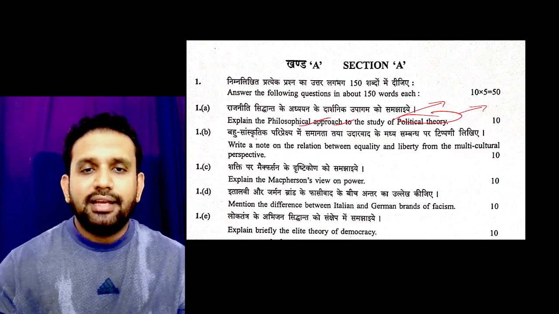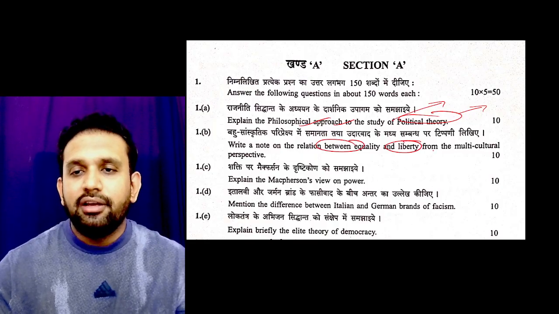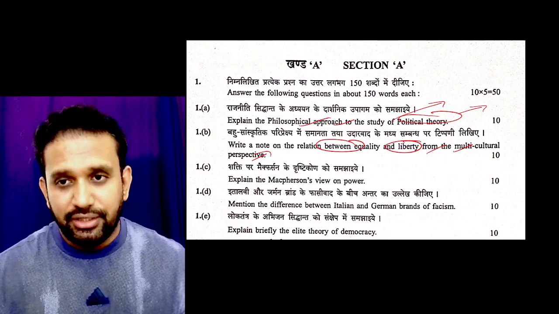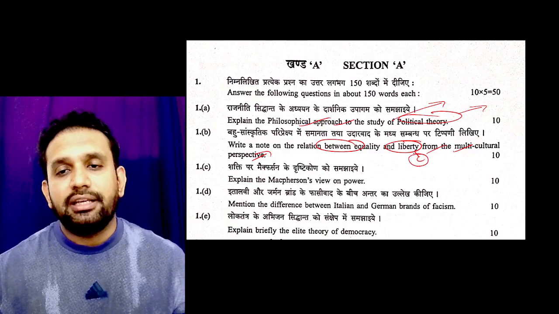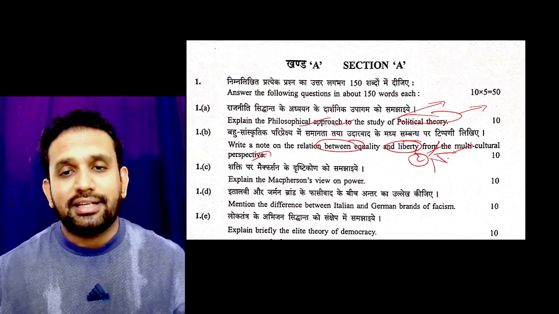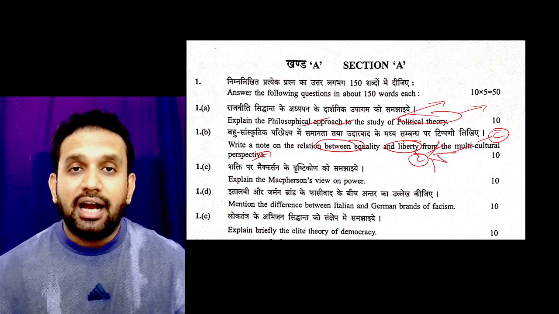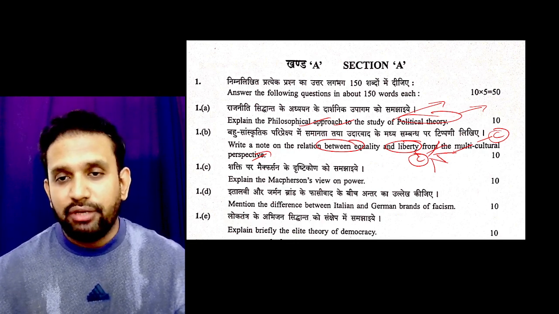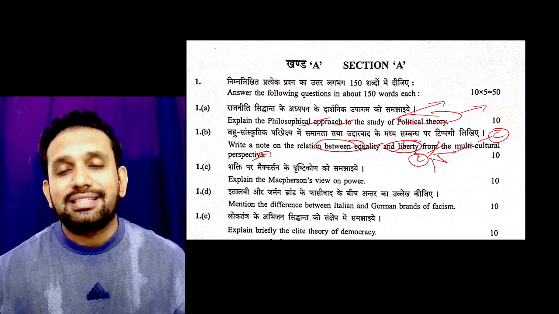Okay, then the second one is also very easy. Write a short note on the relation between equality and liberty from the multicultural perspective. A lot of cultures are there, and cultures are derived from religions, right? So how do we ensure that cultural liberty is given equally to all religions, all castes, all creeds? Here you can invoke the constitutional provisions given in Articles 25 to 30. These kinds of constitutional provisions you have to invoke and substantiate your answer with, and you also have to say that equality and liberty are considered very, very important.